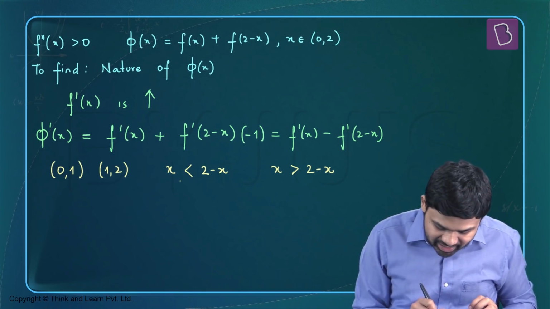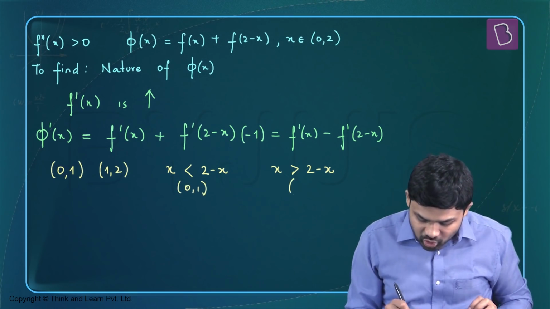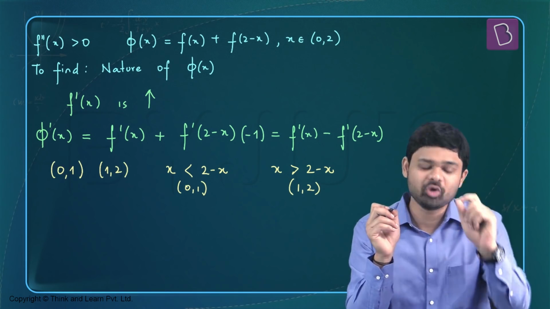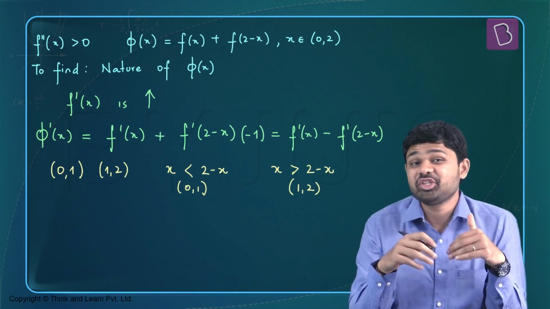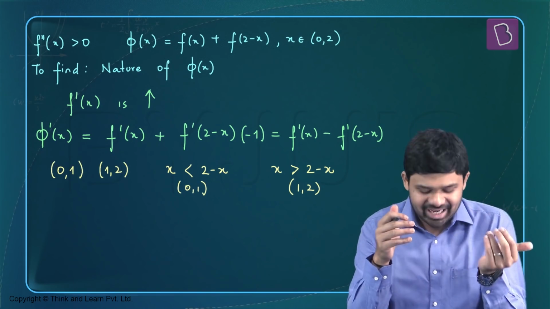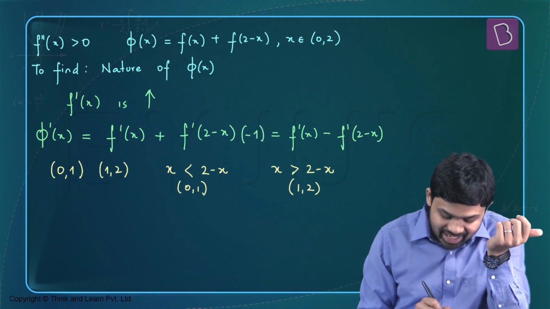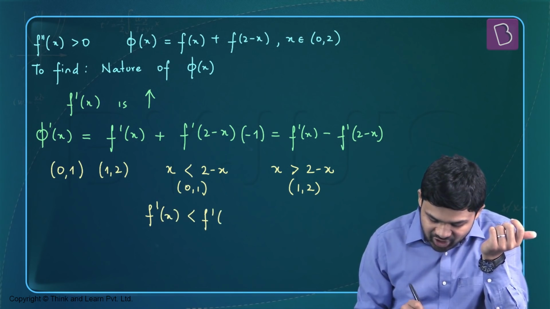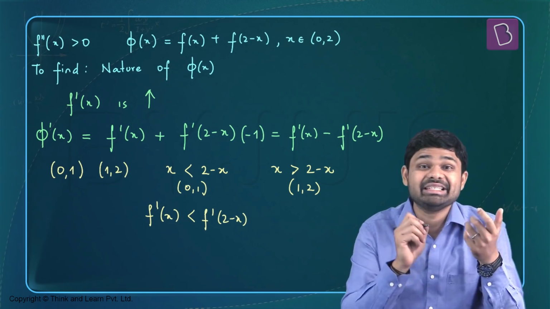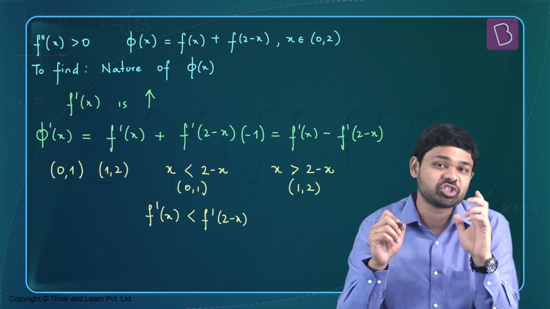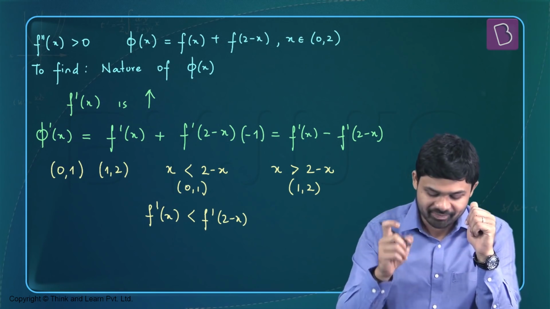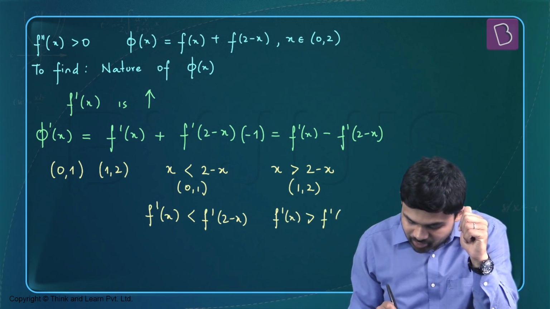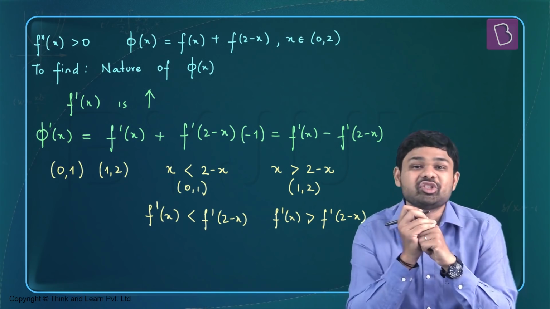So this is going to be in the interval 0, 1, and this is going to be in the interval 1, 2. Now what do we know about f dash? F dash is always increasing. So if x is less than 2 minus x, f dash of x is less than f dash of 2 minus x, because f dash is a monotonically increasing function in the entire domain. Similarly, f dash of x will be greater than f dash of 2 minus x in the other subdomain.